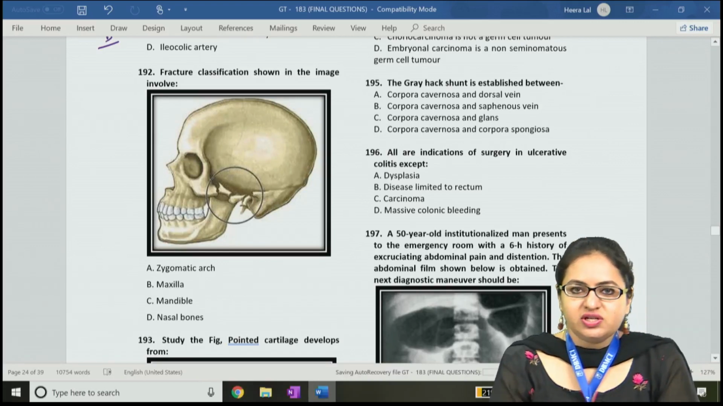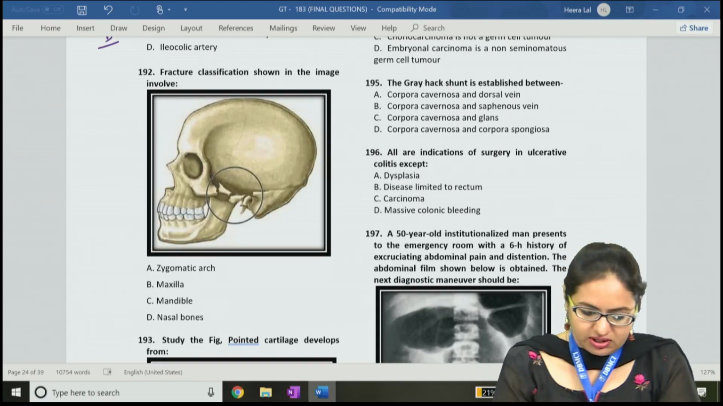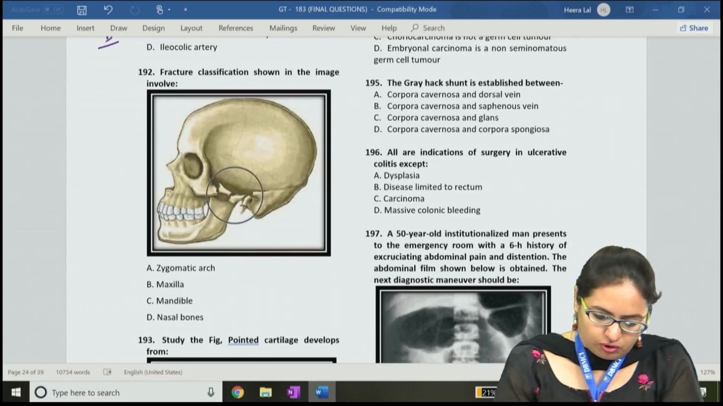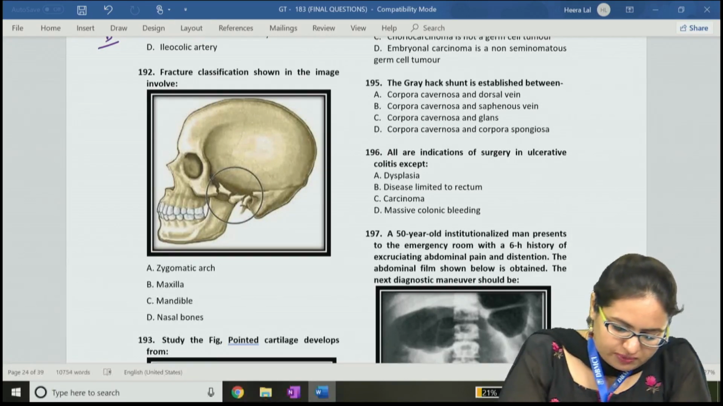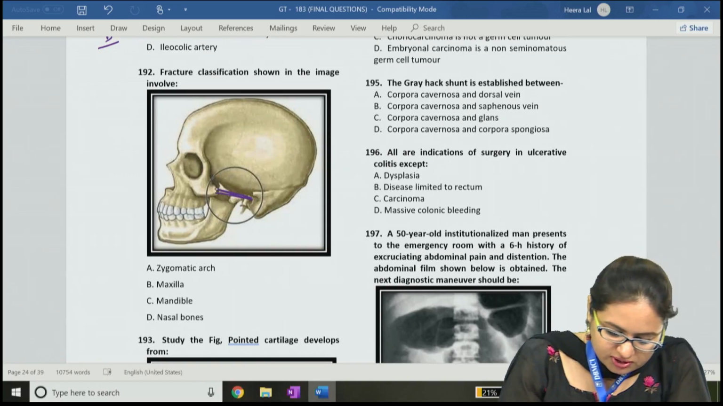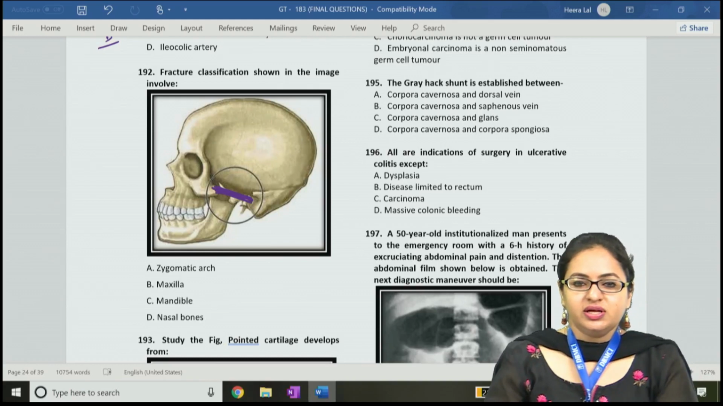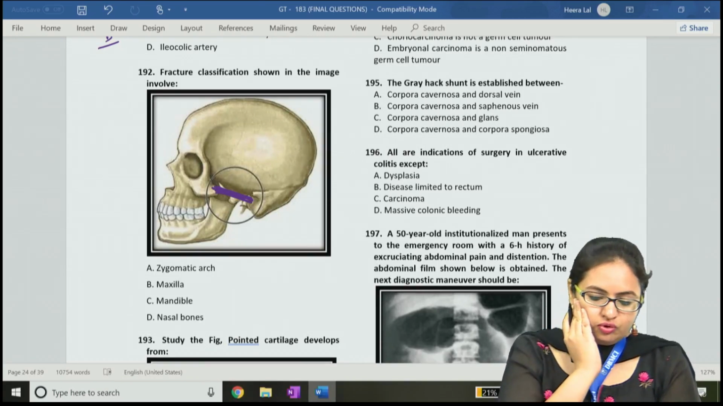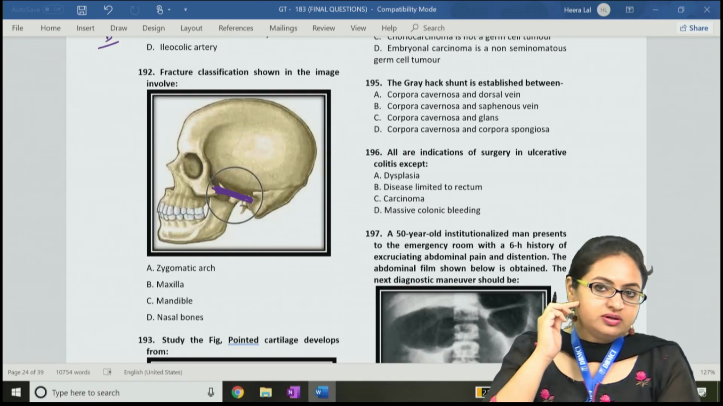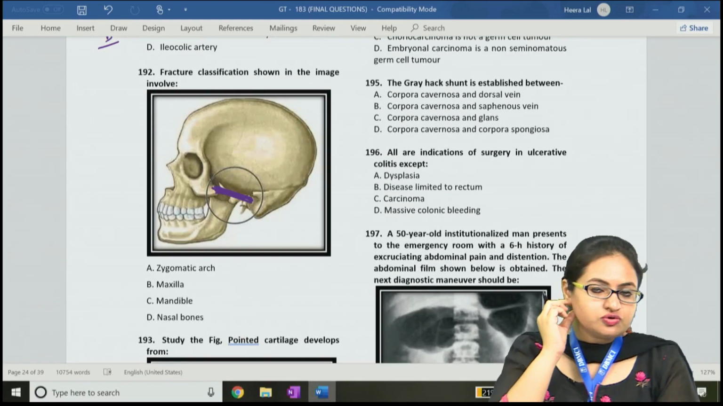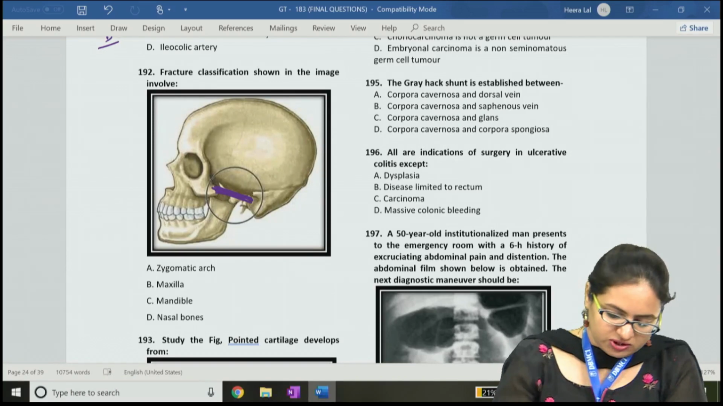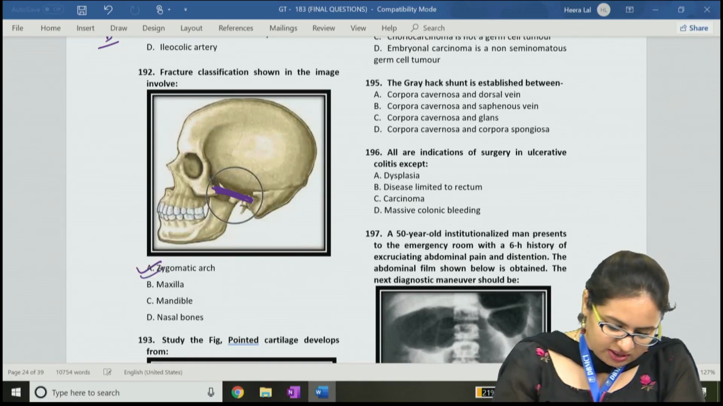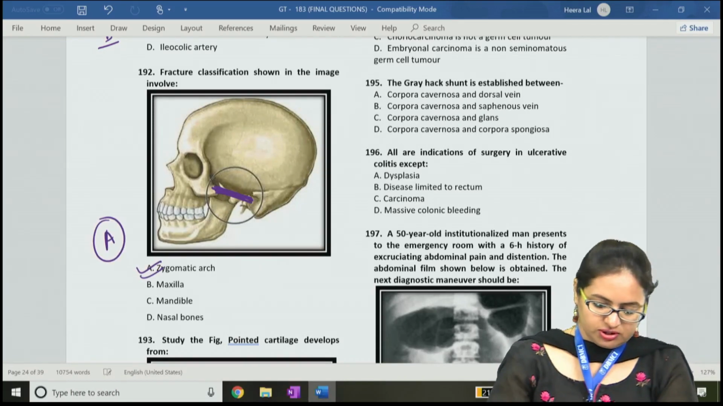This fracture classification is actually the Le Fort classification. Shown in the image, it is involving over here the bone which will be present at this point. This bone is the zygomatic arch. The zygomatic arch, which is actually between the zygomatic bone over here and the temporal bone over here, the bony arch which is present over here is the zygomatic arch, and this is fractured over here in this picture. So it involves a zygomatic arch. Answer for this question is A.